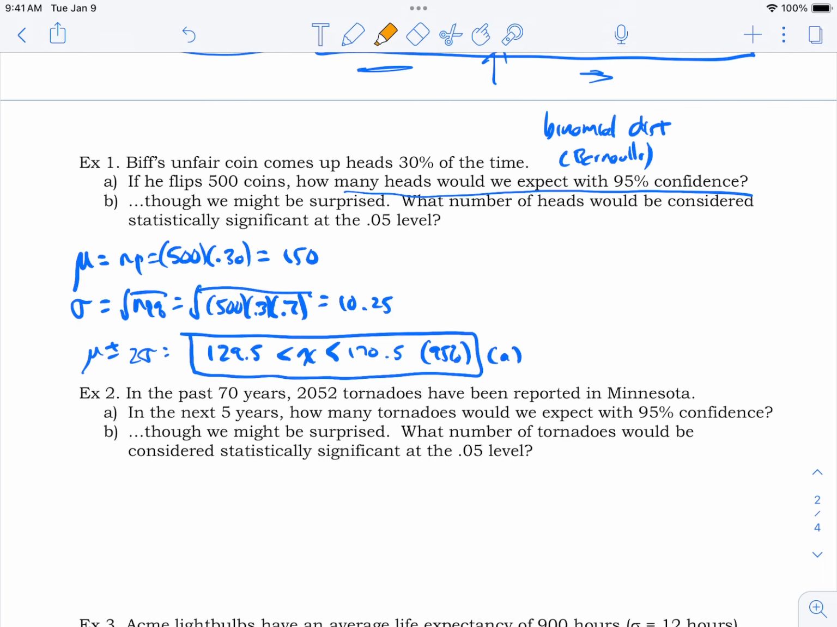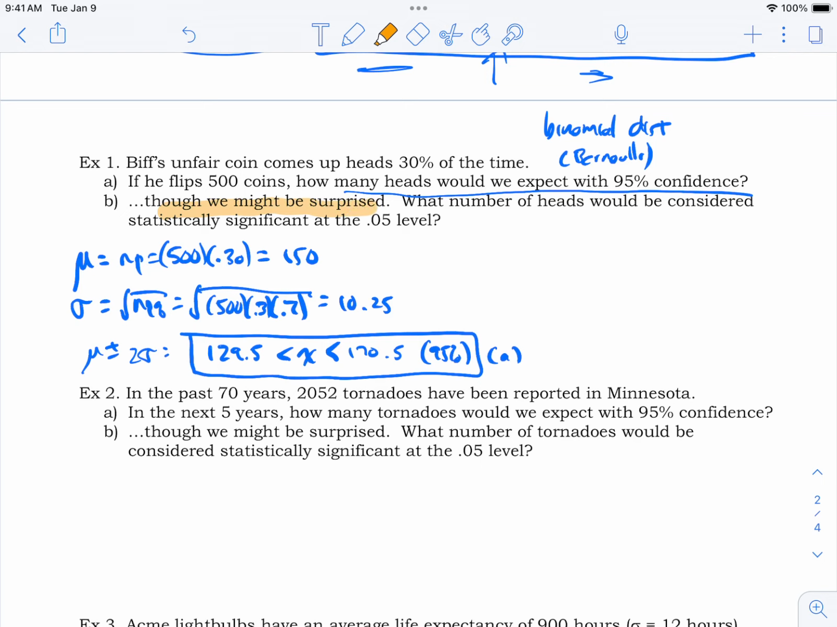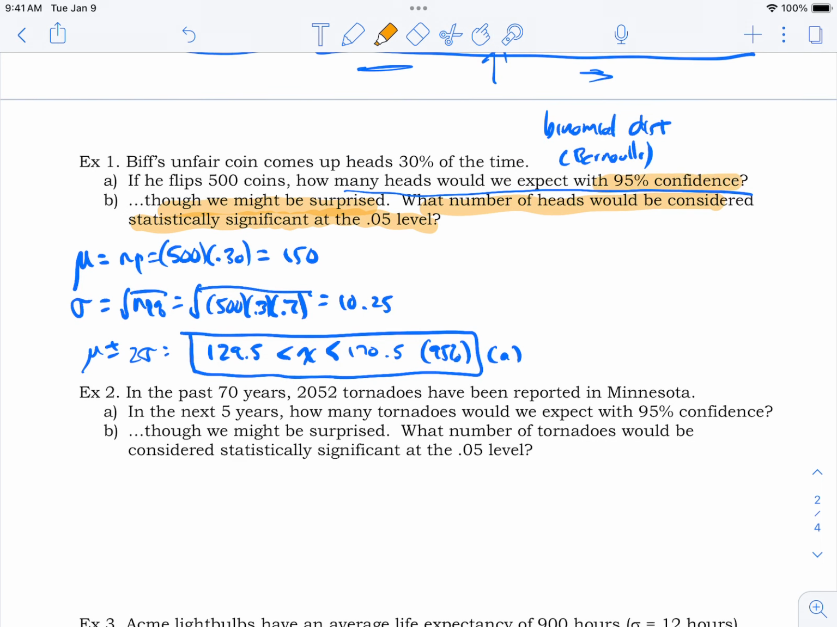Okay, cool. Now part B, we might be surprised, it says. We might get an extreme result. What number of heads would be considered statistically significant at the 0.05 level? Well, these are different words and phrasings, but it's kind of the same question because 95% confidence is kind of the same situation as a 0.05 level. The difference is how we answer the question, I guess.